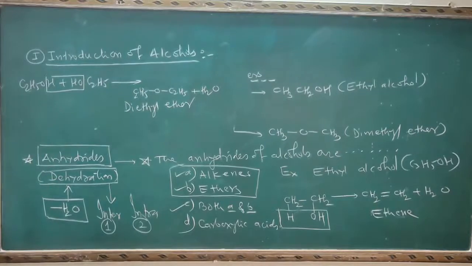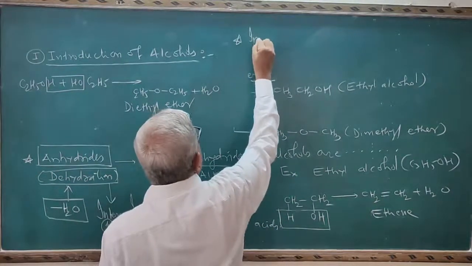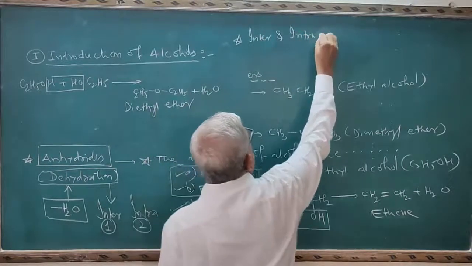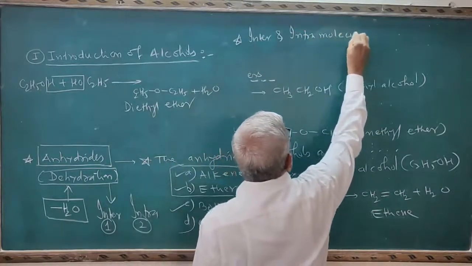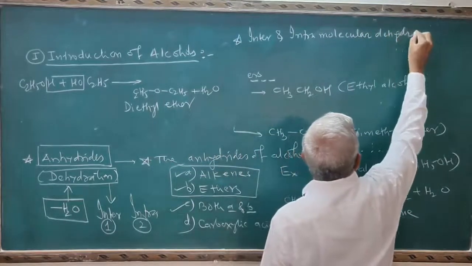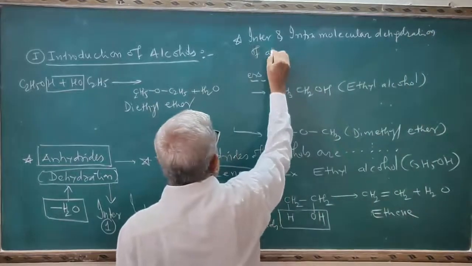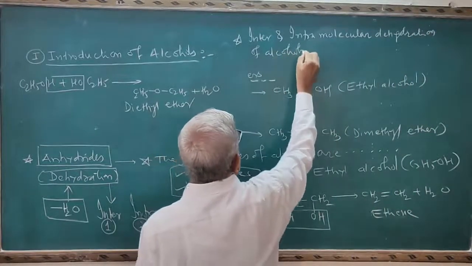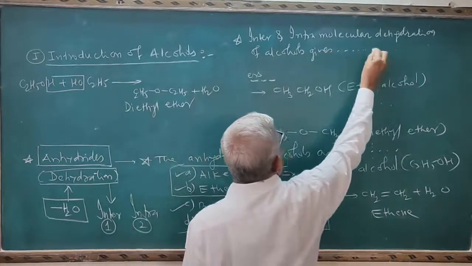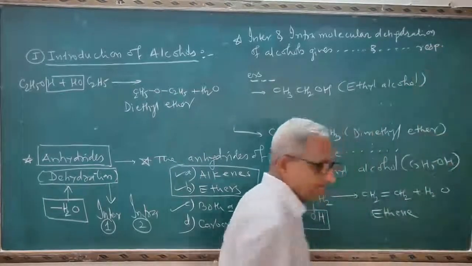And here, another question will be asked like this: inter and intramolecular dehydration of alcohols give dash dash and dash dash respectively.